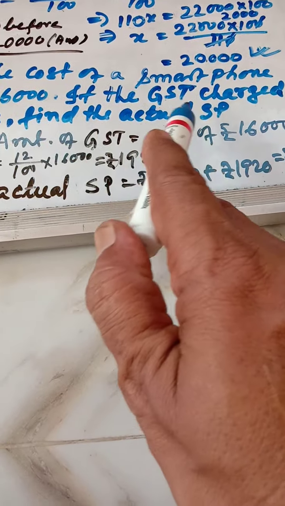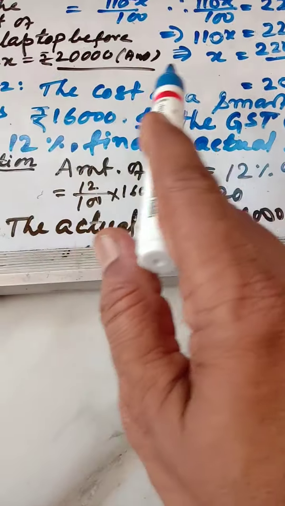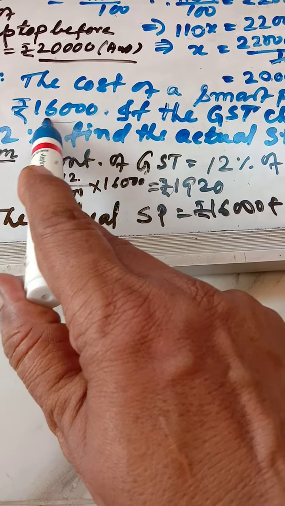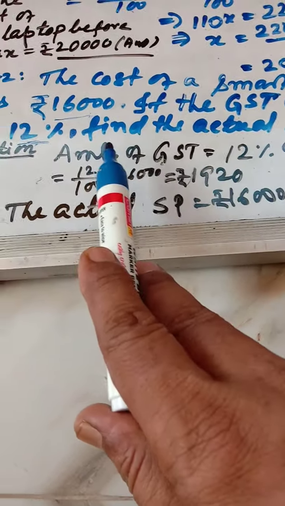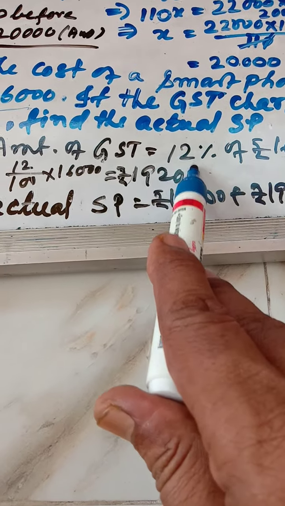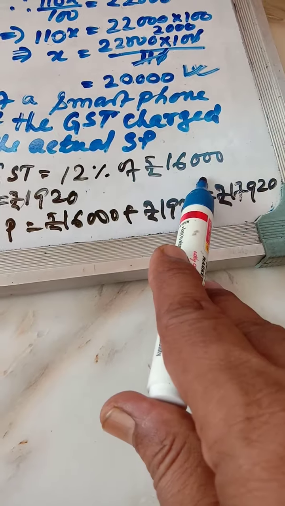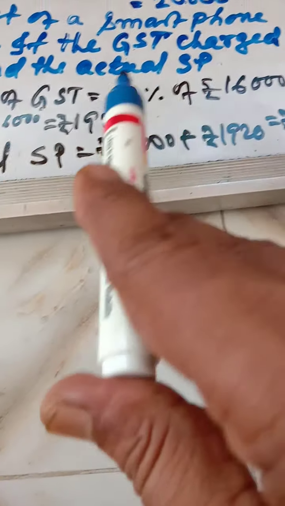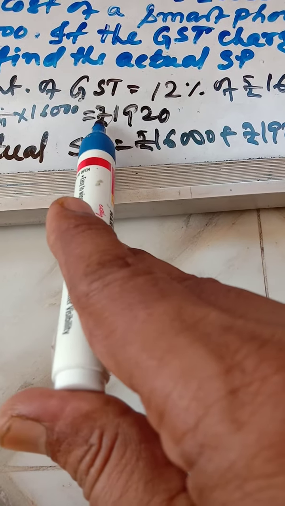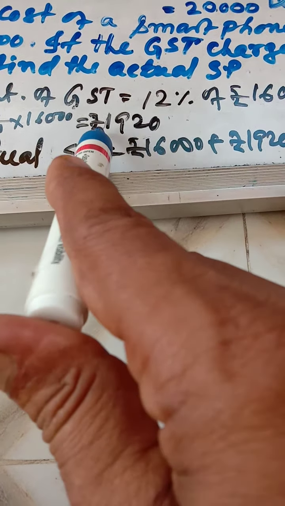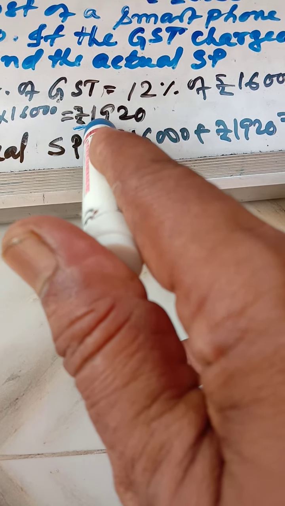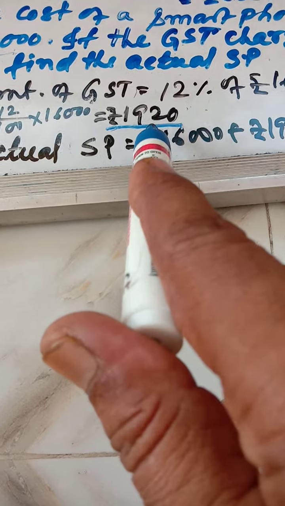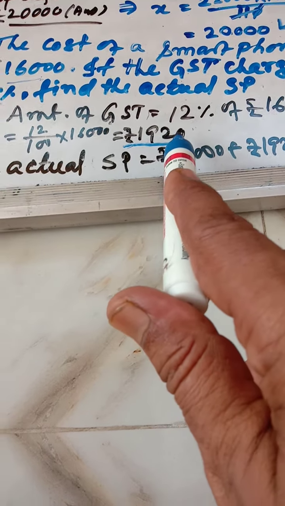So what will be the actual SP? 16,000 is the cost of the smartphone, 12% is the tax, together how much? The amount of GST is 12% of 16,000 rupees, which is 1,920 rupees.